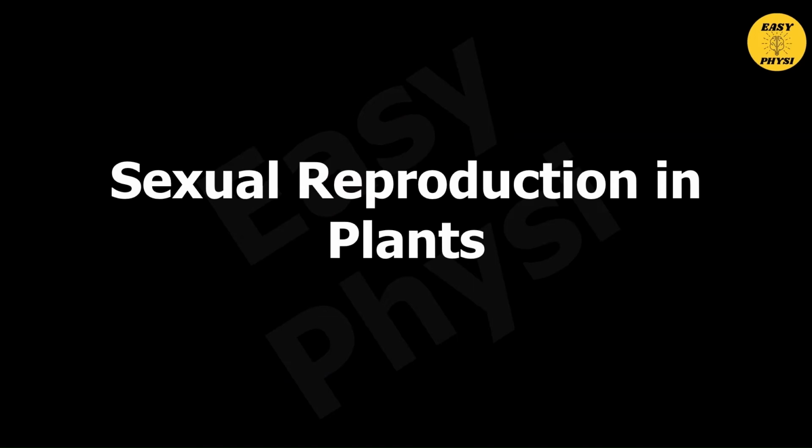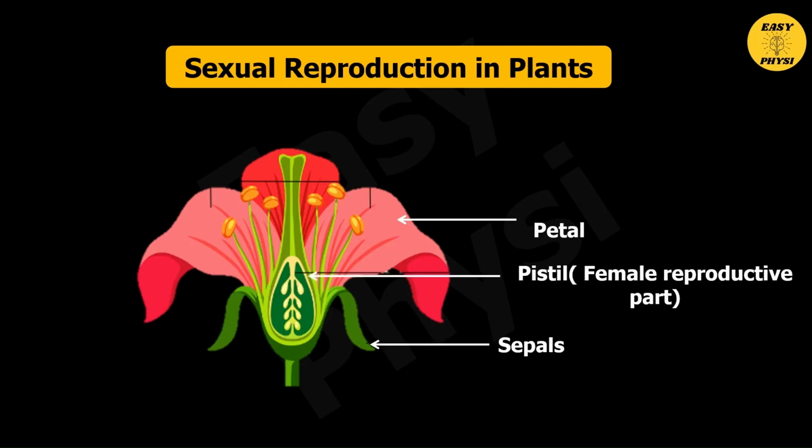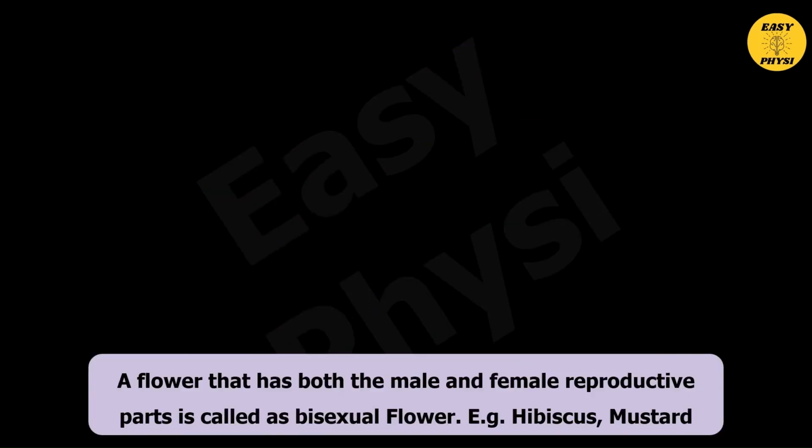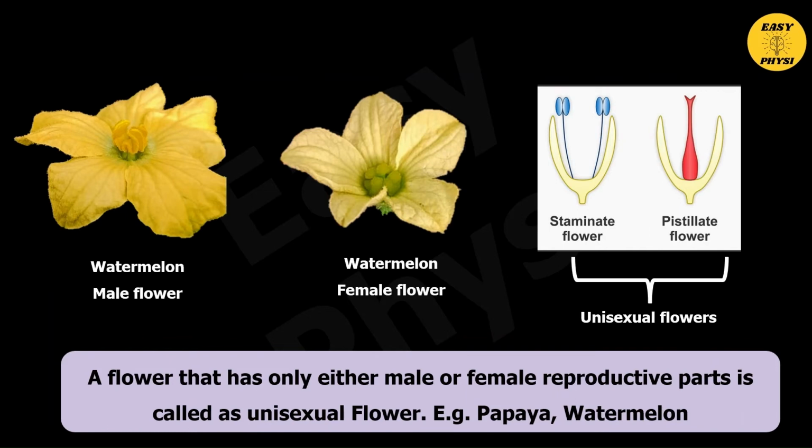Sexual reproduction in plants. Consider a flower. It consists of petals, sepals, pistil, which is a female reproductive part, and stamen, which is a male reproductive part. A flower that has both male and female reproductive parts is called a bisexual flower. Example, hibiscus and mustard. A flower that has only either male or female reproductive part is called a unisexual flower.